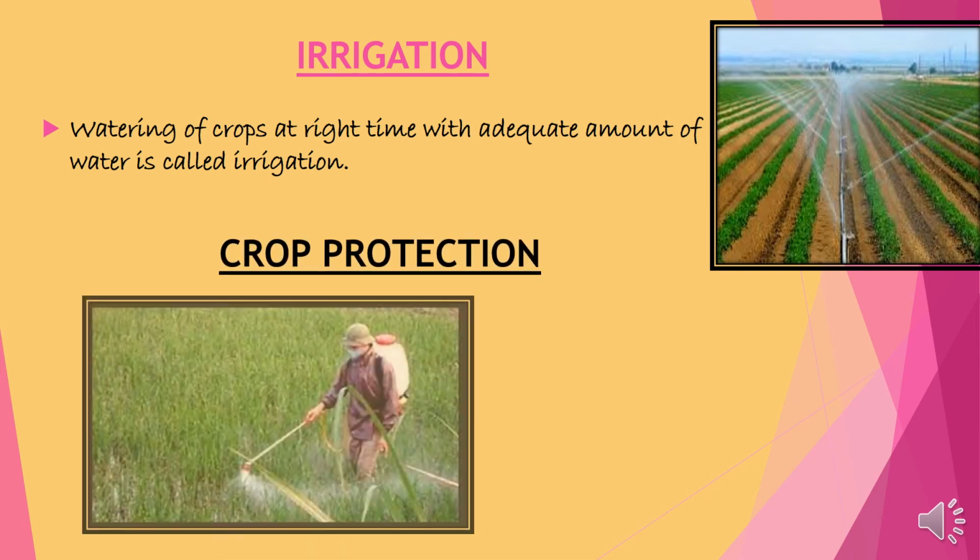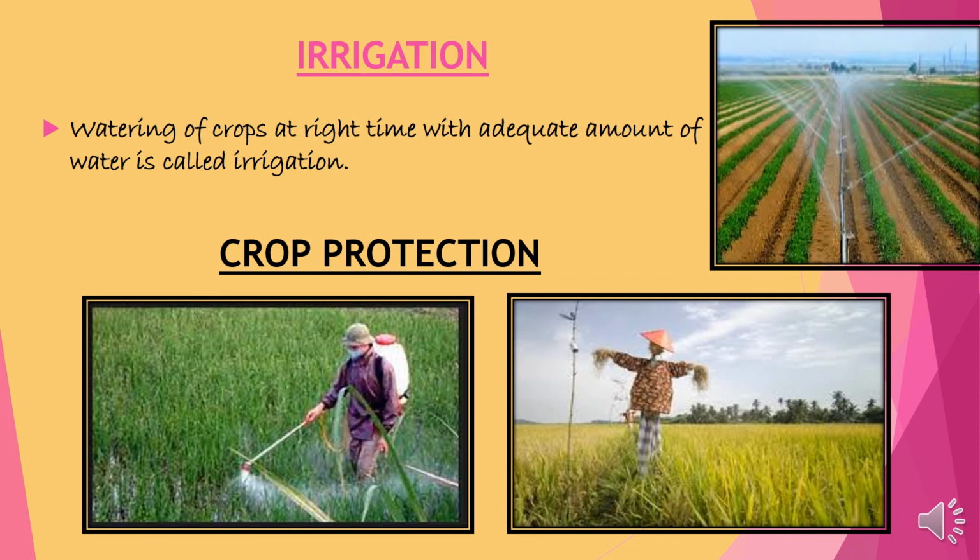After irrigation, the crops need to be protected against pests and various diseases. So special insecticides and pesticides are sprayed on the crops, and for the fields to be secured, we also have fencing around the farms, and a scarecrow is also planted in the farms. You can see in the picture. It is so that the birds do not come and eat the small seedlings. It is to frighten the birds.